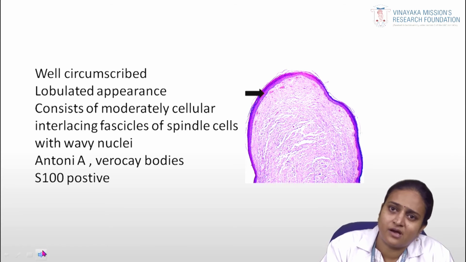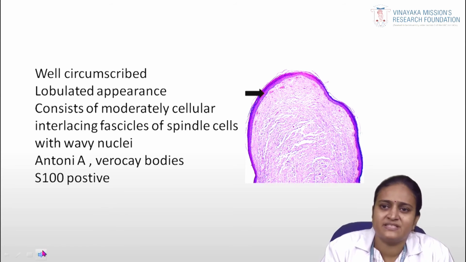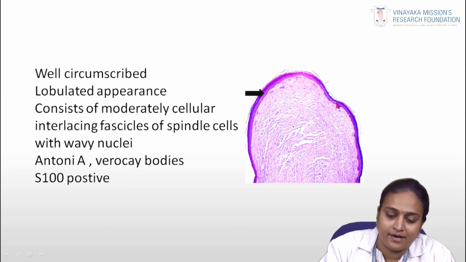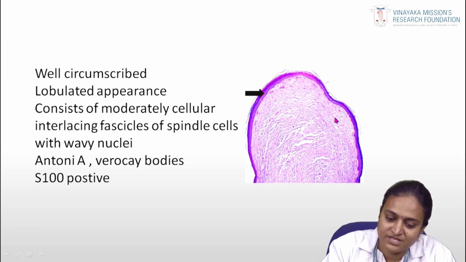In the palisaded lesion, on gross examination, it is well encapsulated with a lobulated appearance. Here you can see a well encapsulated lesion, and in the connective tissue we can see interlacing fascicles of spindle shaped cells that have a wavy nucleus.